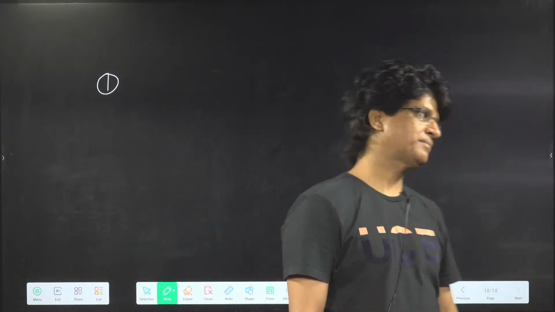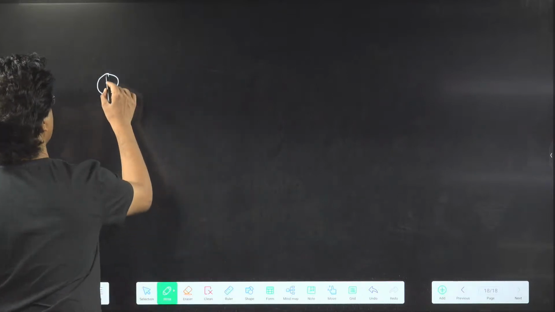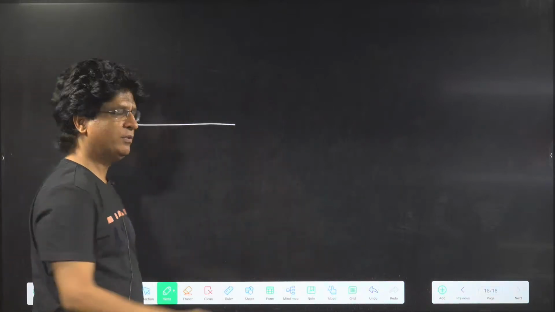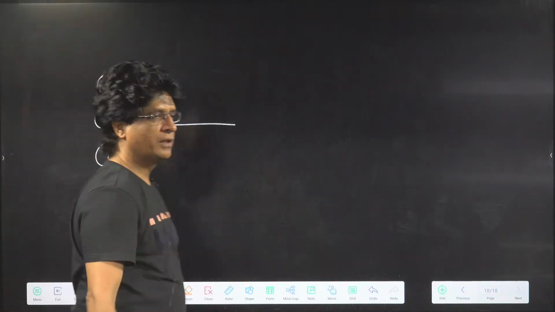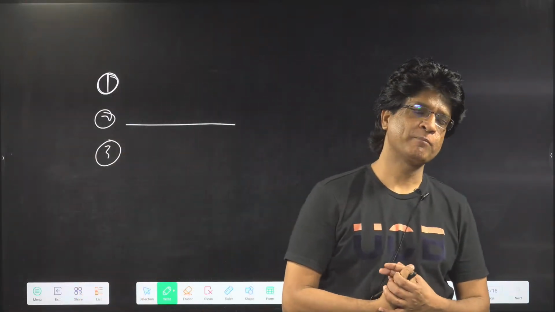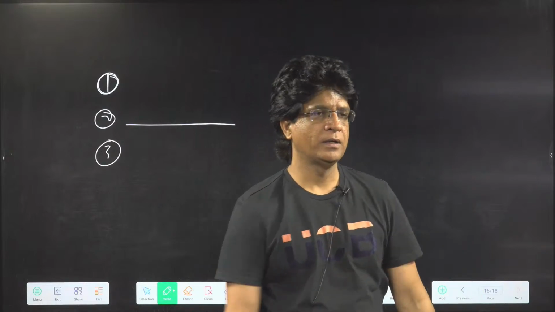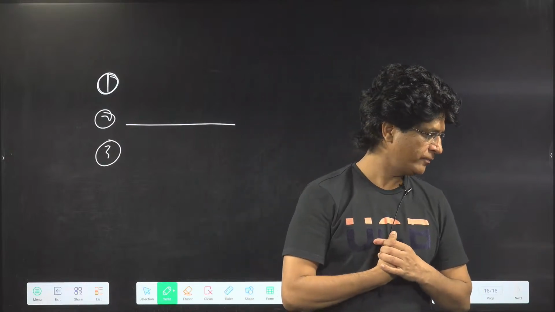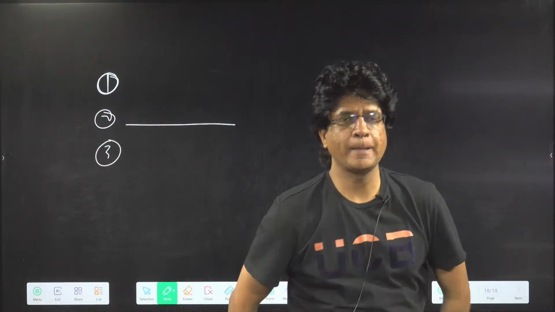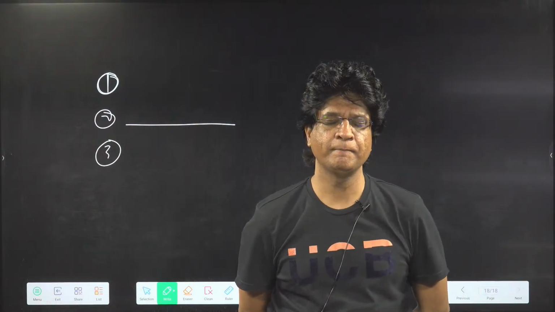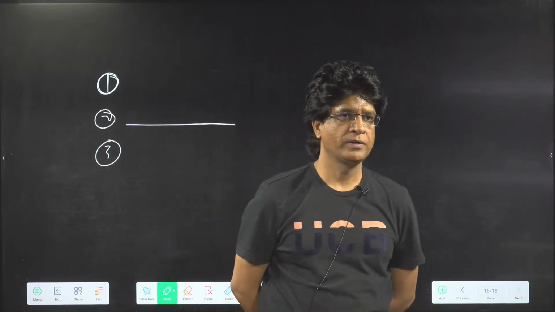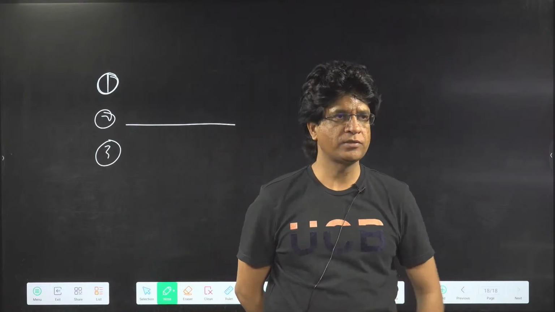So the second point, he could not explain the hydrogen spectrum. Third, he could not explain the electronic distribution in atoms. Okay, so these are the shortcomings.